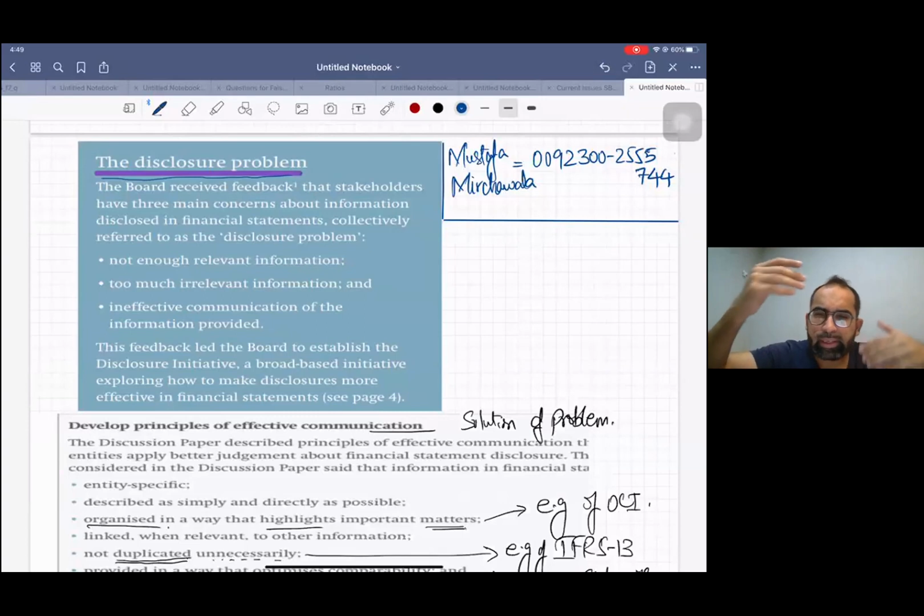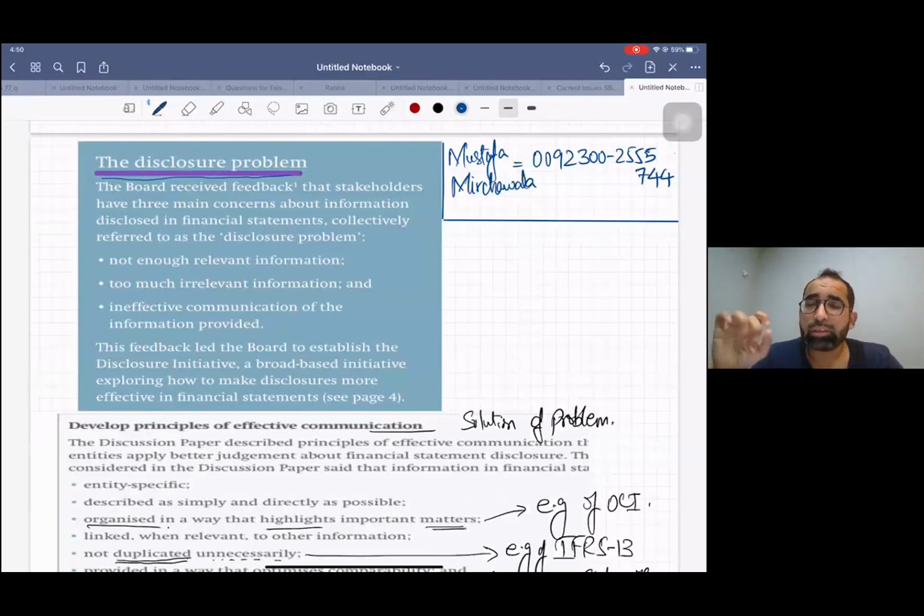Every year new standards are coming, in detail, and there are a lot of disclosure requirements as well. But the problem is that if you see the financial statement, it's 100 pages, 200 pages. It's a big burden on shareholders now. And shareholders don't have that much time to see each and every disclosure. So there is a heavy disclosure requirement in the financial statement.